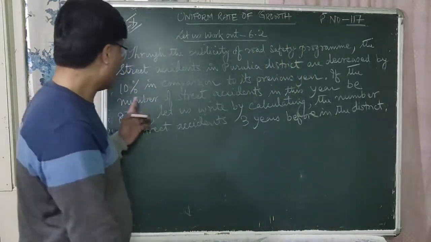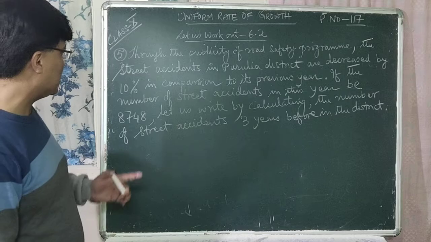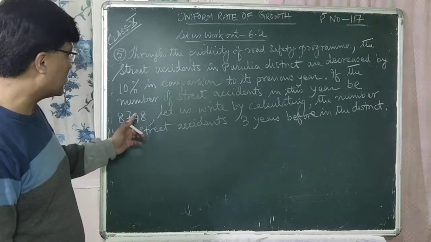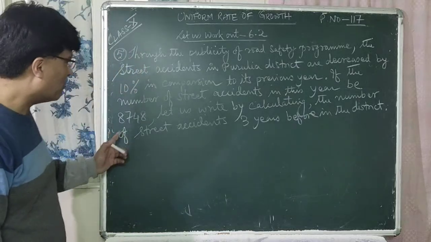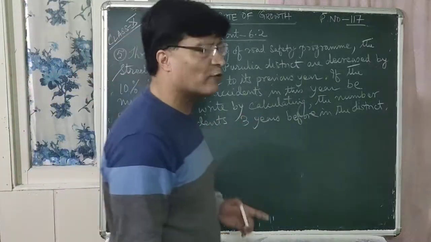Okay, now if the number of street accidents in this year be 8,748, let us write by calculating the number of street accidents 3 years before in this district.